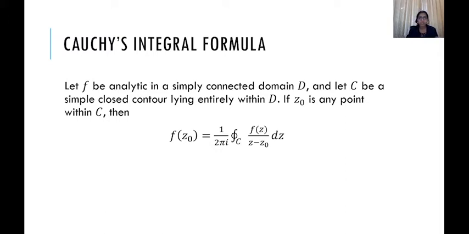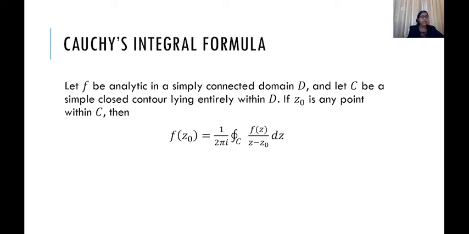This is the relation between the value of the function f of z0 and the contour integral. That is how we bring these two things into the picture. If we have to find the value of a given function, remember the function must be analytic, then it is enough to find the particular contour integral.